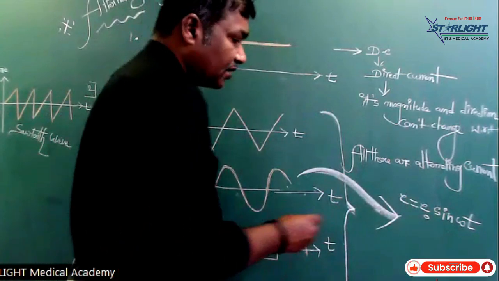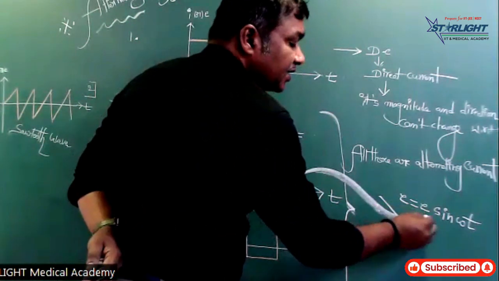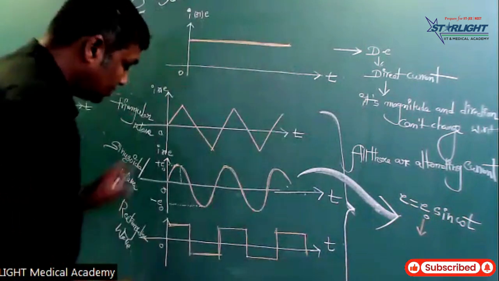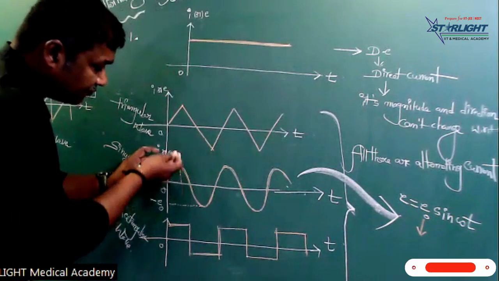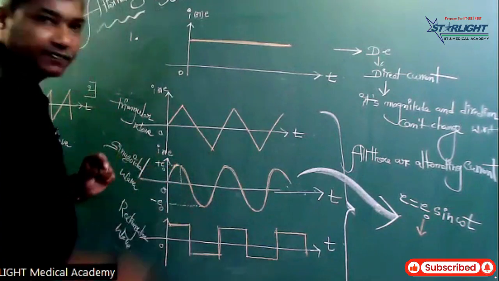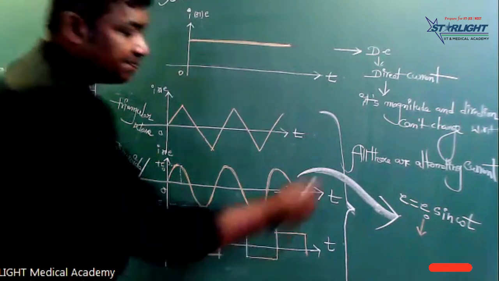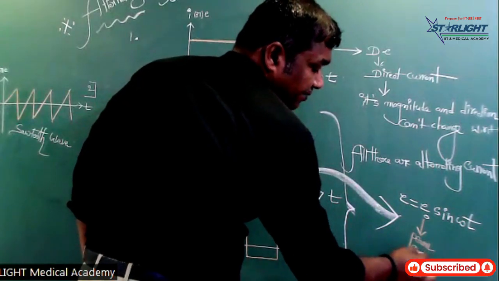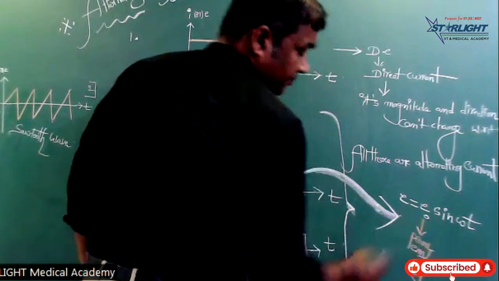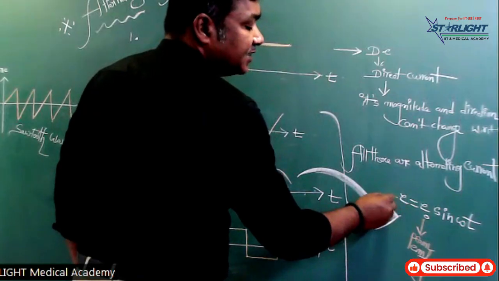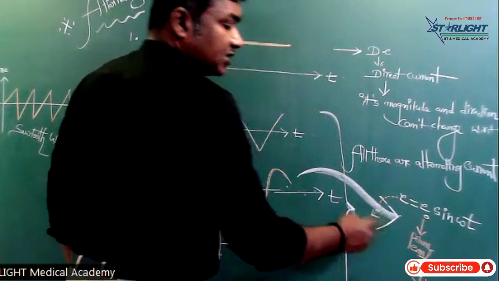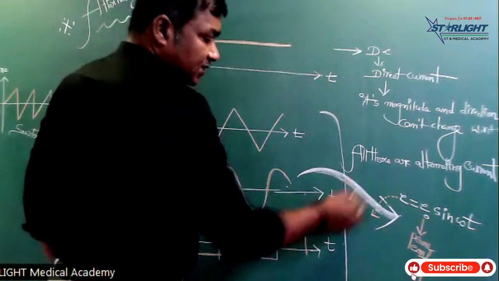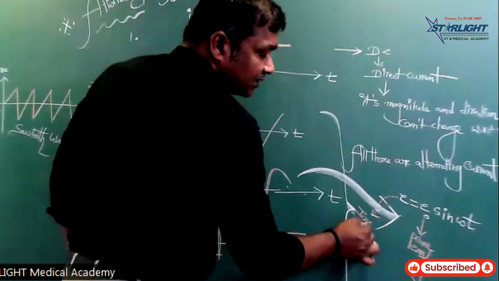In this, E naught is the peak EMF, the peak maximum, the maximum vibration of the particle. E naught is nothing but peak EMF. And E is nothing but instantaneous EMF, which means it changes with respect to time. This E is instantaneous.